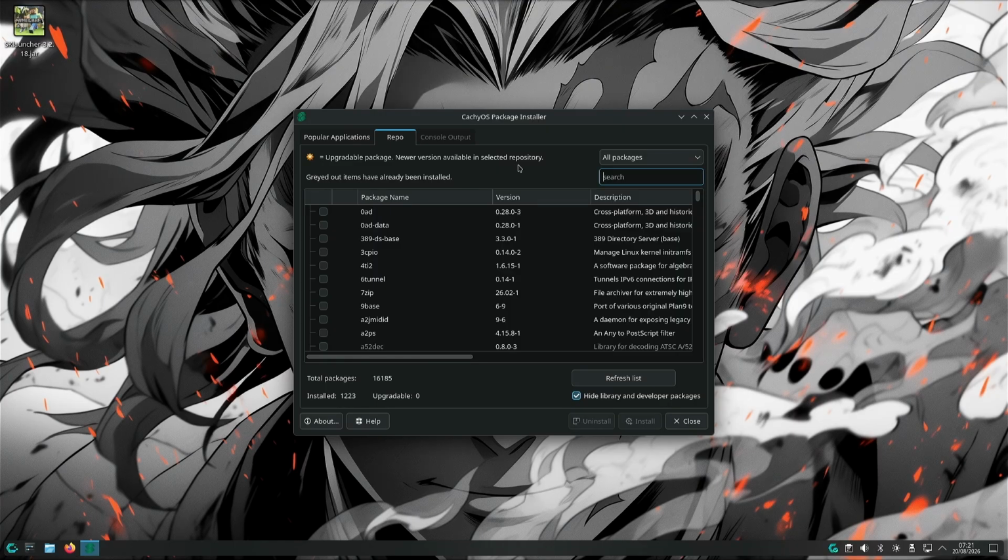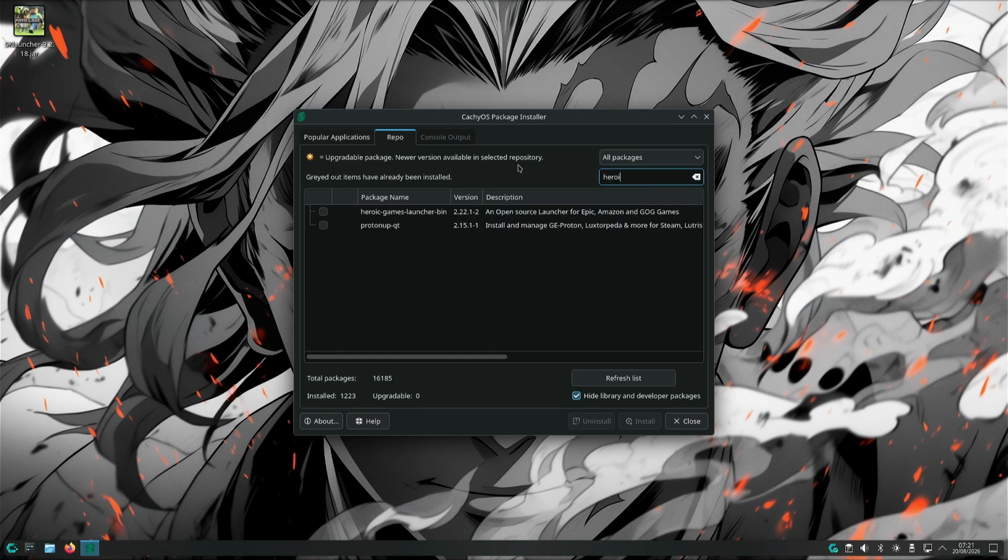Now search for Heroic Game Launcher. You will now see Heroic Game Launcher. You can click on it and click on Install, then click on OK.